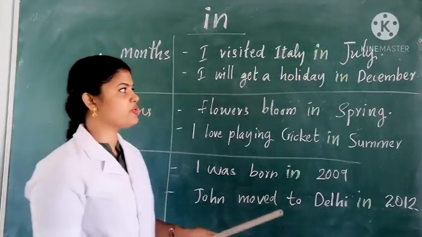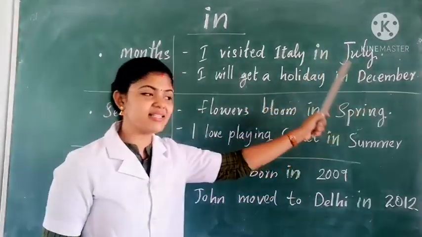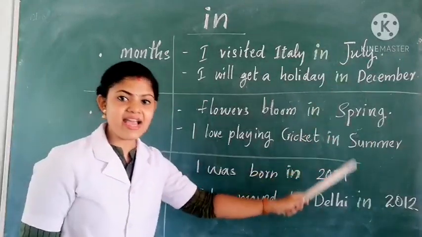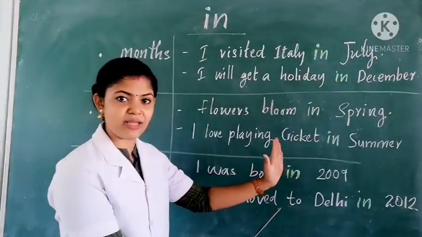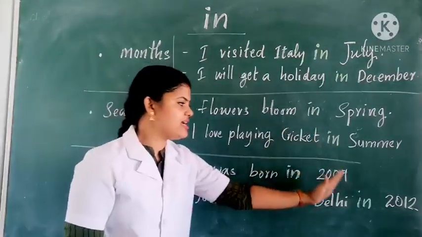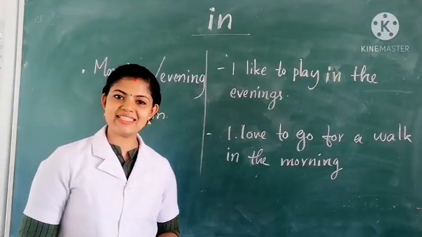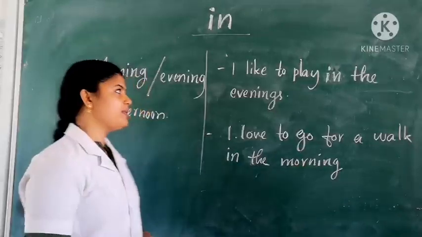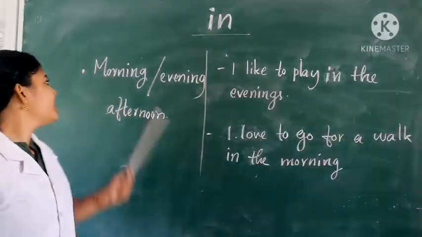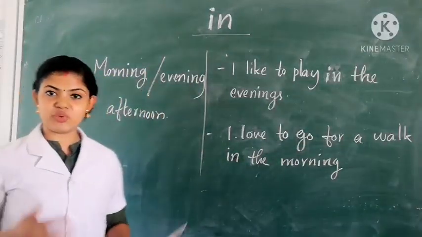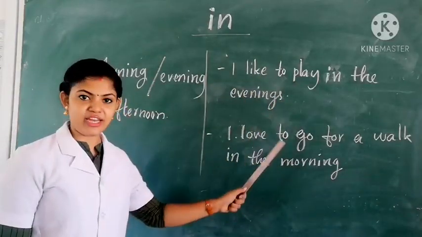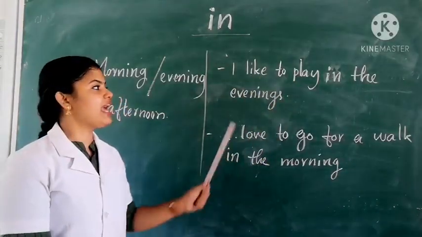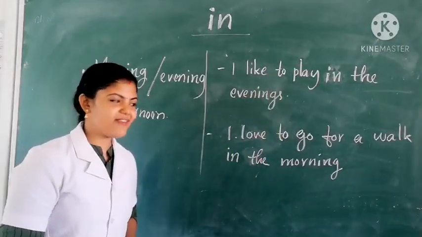So we use the preposition "in" with the months, seasons and year. We use the preposition "in" just before the month, just before the season, just before the year. We can also use the preposition "in" with morning, evening, afternoon times. For example, I like to play in the evening. When do I like to play? Yes, I like to play in the evenings.